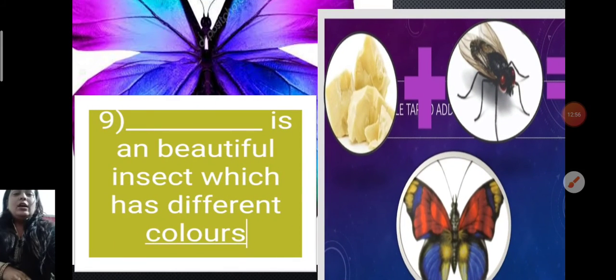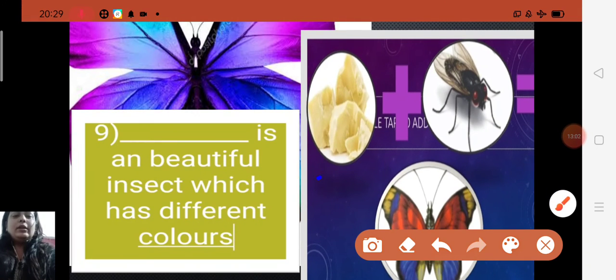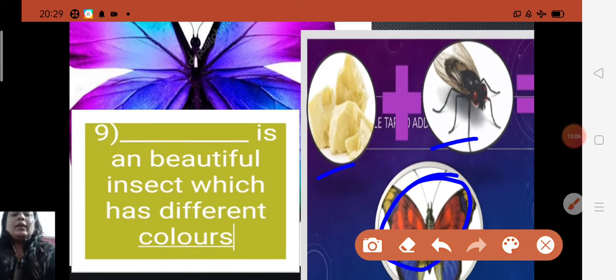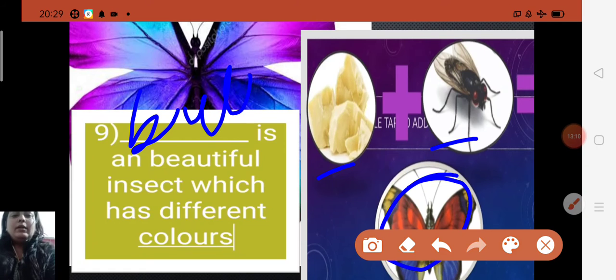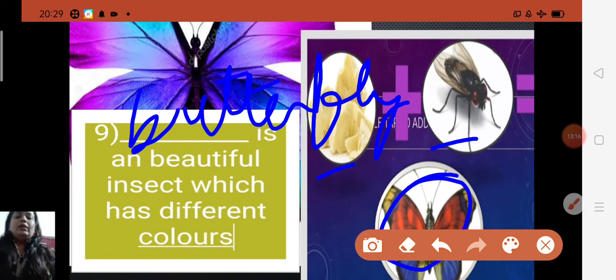Also, dash is a beautiful insect which has different colors. It is also formed by the two words butter plus fly. It will make butterfly. Butter, fly, butterfly. Butterfly is a beautiful insect.